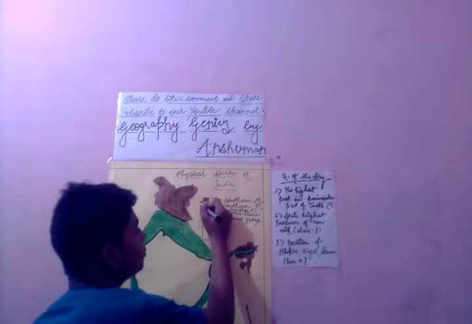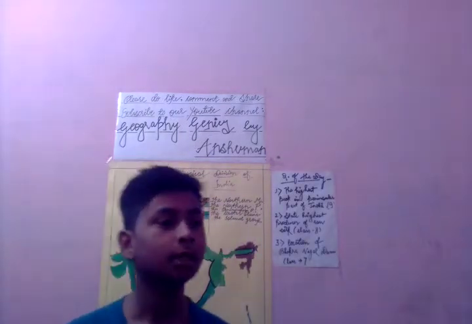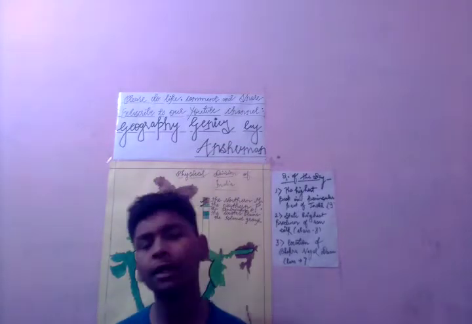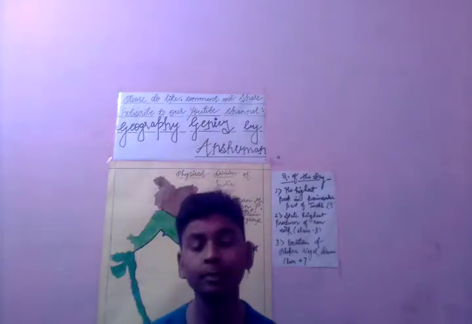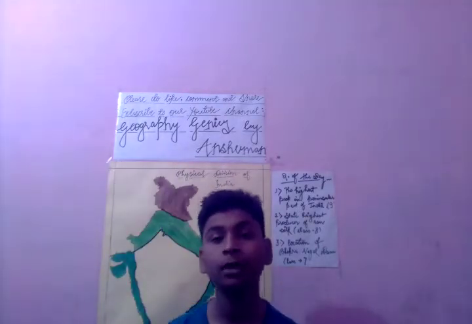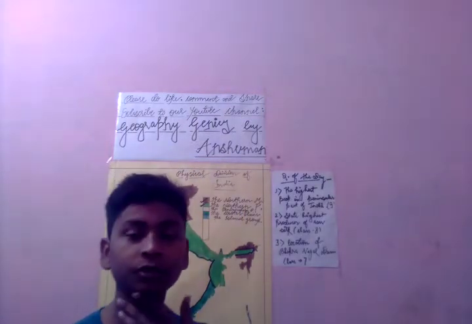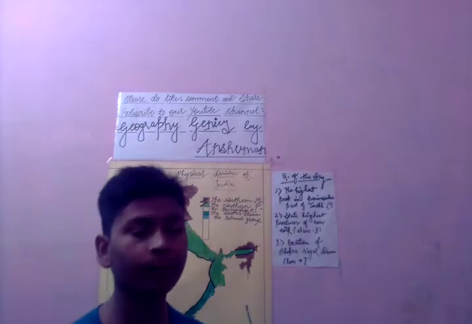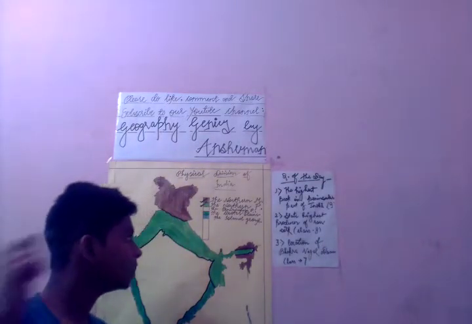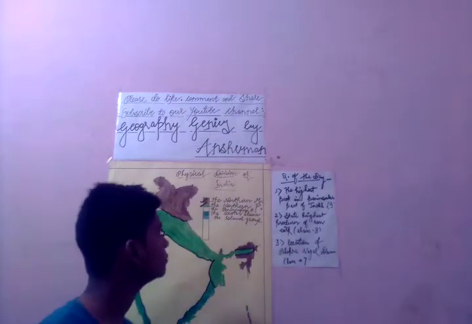Now I want to make sure that you all know the Northern Plains also. We have explained the Northern Plains very properly. The Northern Plains consist of the Rajasthan Plains, Indus Basin, Brahmaputra Valley and Ganga Basin. These were the 4 parts of the Northern Plains. The Ganga Basin consists of the Ganga River, and the Brahmaputra Valley. This was all about the points of the Northern Plains. Alright, we have explained the Northern Plains also.